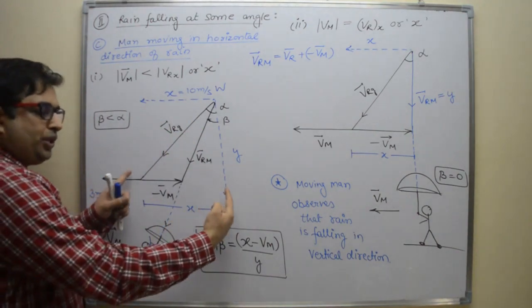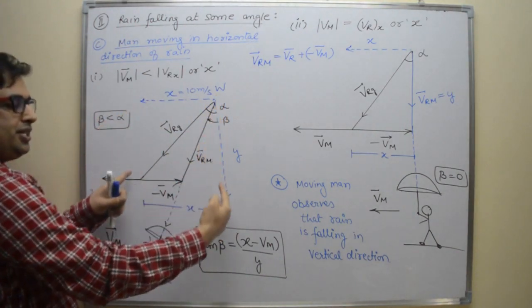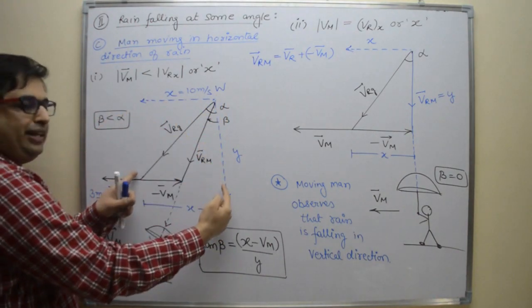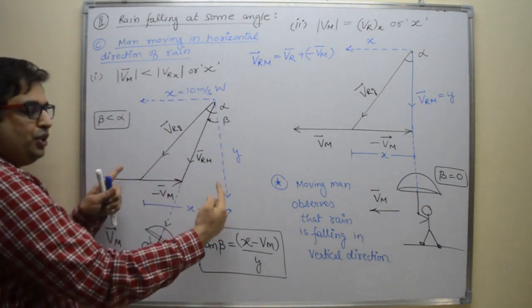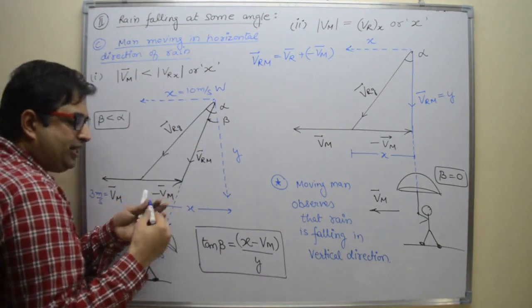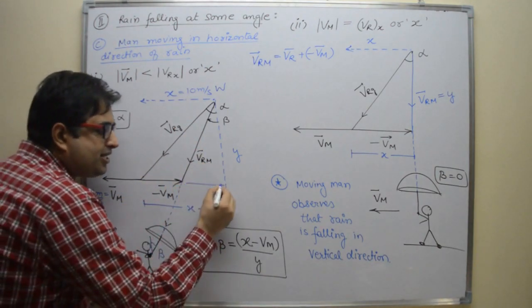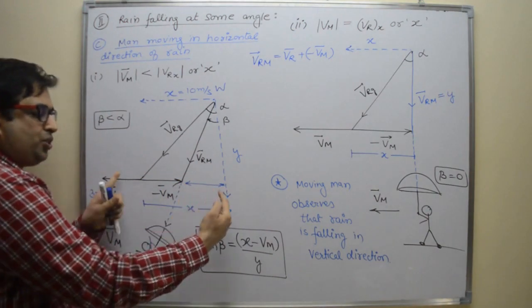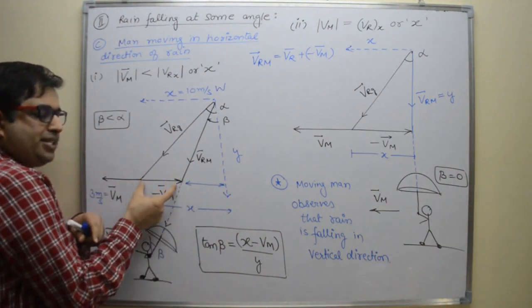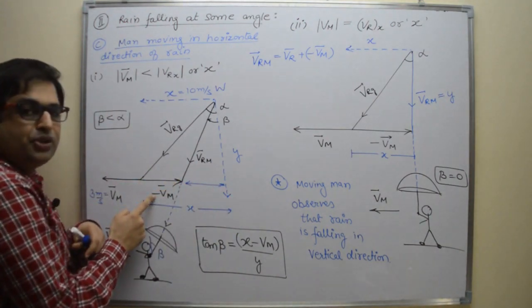We know this total length is x, in our example it is 10. And this is 3, minus 3 will be in this direction. So what is tan beta? Tan beta is this distance, this is the perpendicular. This perpendicular distance is total distance minus this distance. Remember, the negative sign is showing direction.